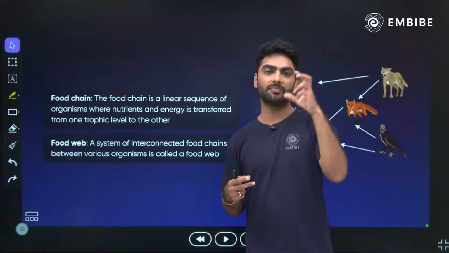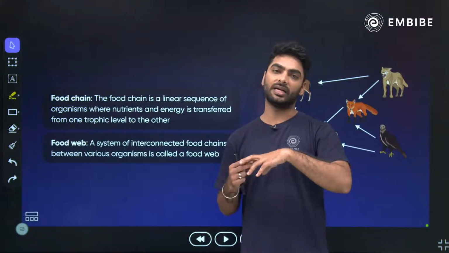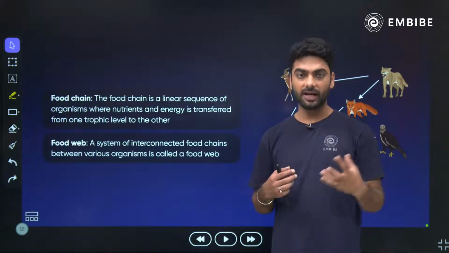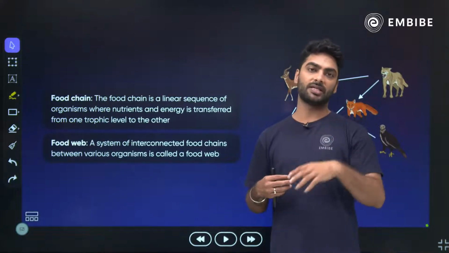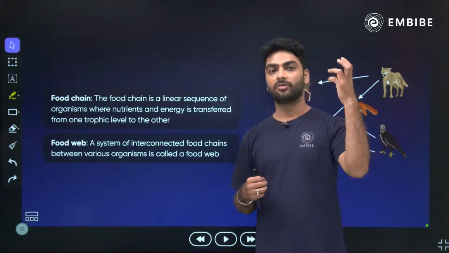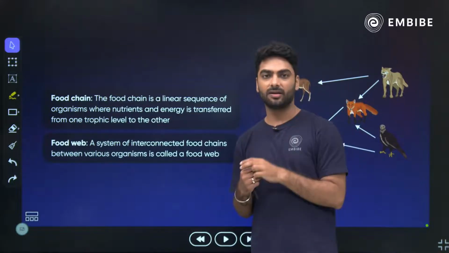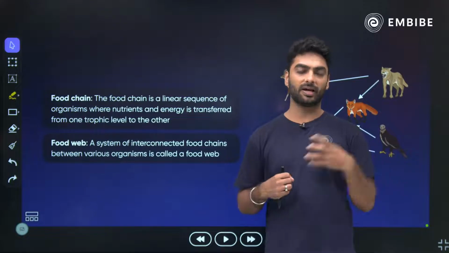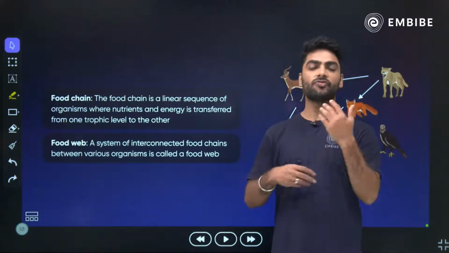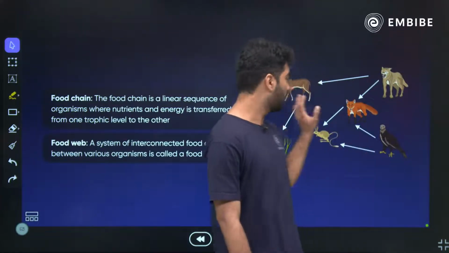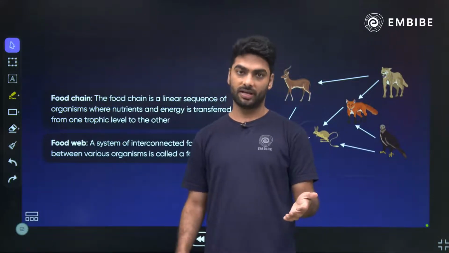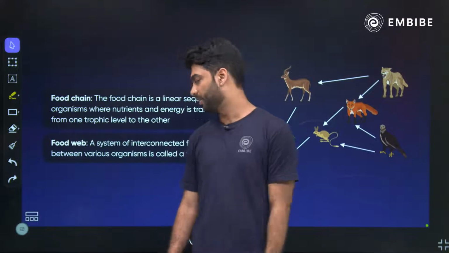Like grass can be eaten by a grasshopper, it can be eaten by a deer as well, it can be eaten by a rabbit as well, right? And this rabbit can be eaten by a snake, the frog can be eaten by a snake, right? The snake can be eaten by a hawk, the deer can be eaten by a lion, the lion will be decomposed. So where there are interconnected food chains like the one that you are seeing over here, that is called a food web. Okay?